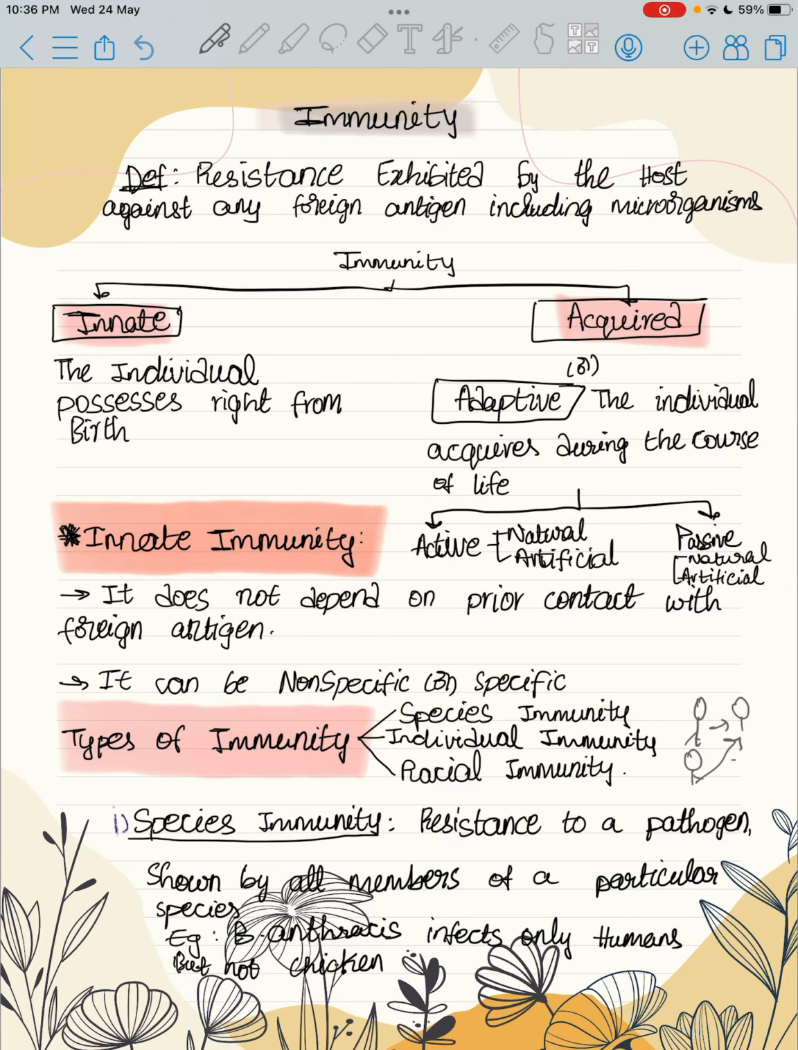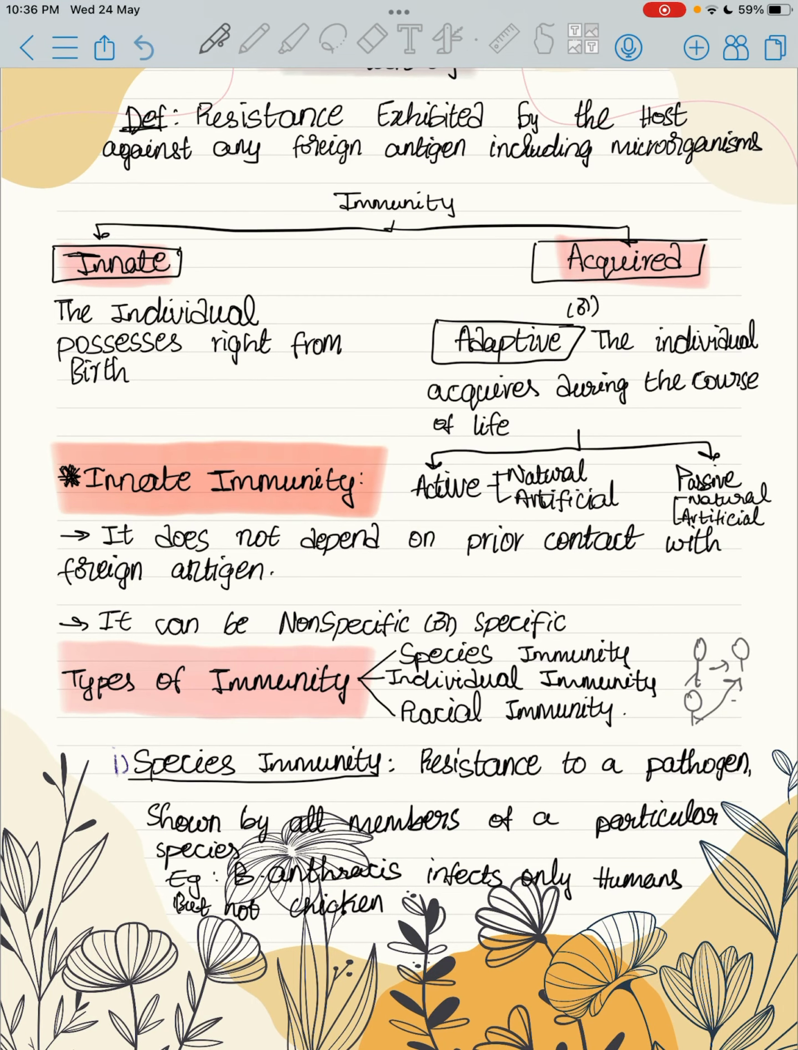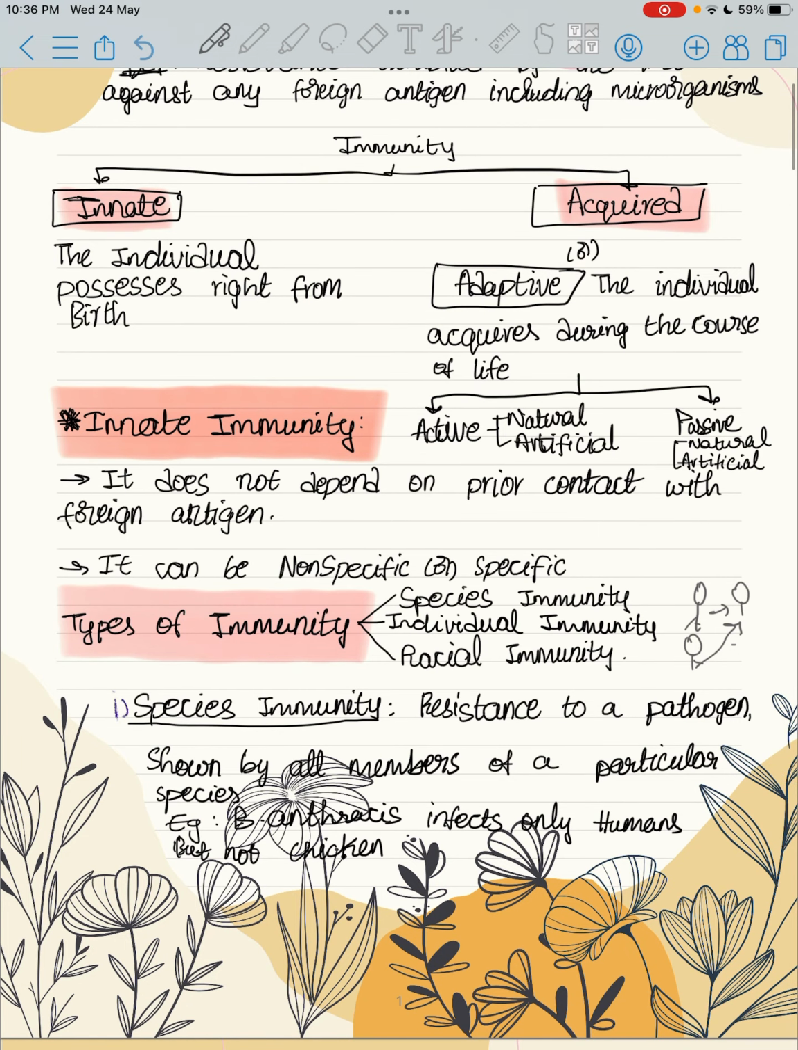Immunity is of two types, active and passive immunity. Active immunity is again of two types, natural and artificial immunity, and passive immunity is of two types, natural and artificial immunity. Coming to innate immunity, it does not depend on prior contact with foreign antigen. This statement explains that it does not depend on memory, and it can be non-specific or specific.